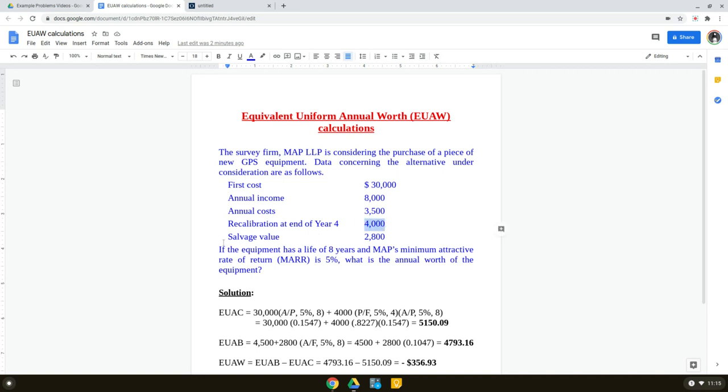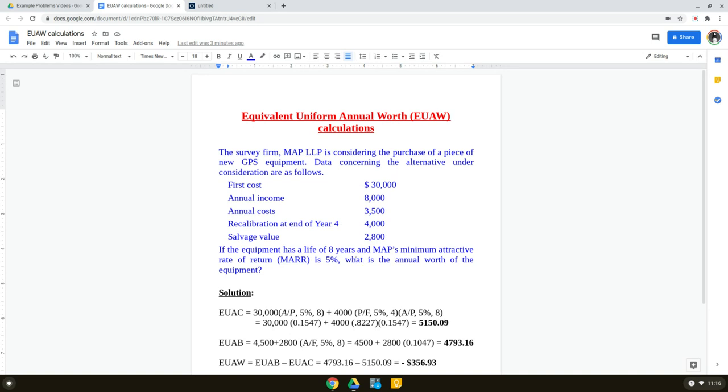And then when the equipment life expires, we sell that equipment as scrap, and we get some salvage value or scrap value out of it. That is given as $2,800. Let's continue to read. If the equipment has a life of 8 years, that means this equipment is going to last 8 years, and the scrap value will be received at the end of 8 years. And MAP's minimum attractive rate of return is 5%. That means any investment the company makes, they want a minimum rate of return of 5% from those investments.